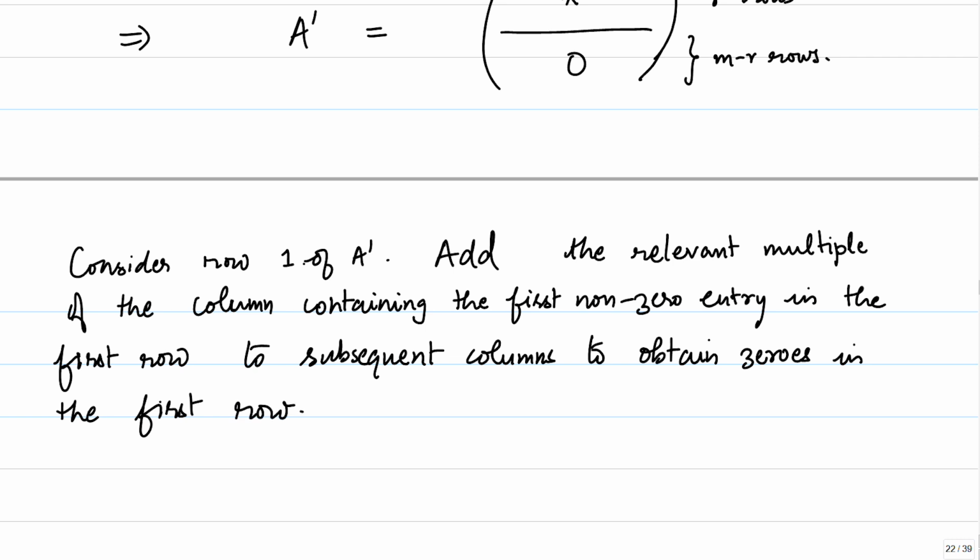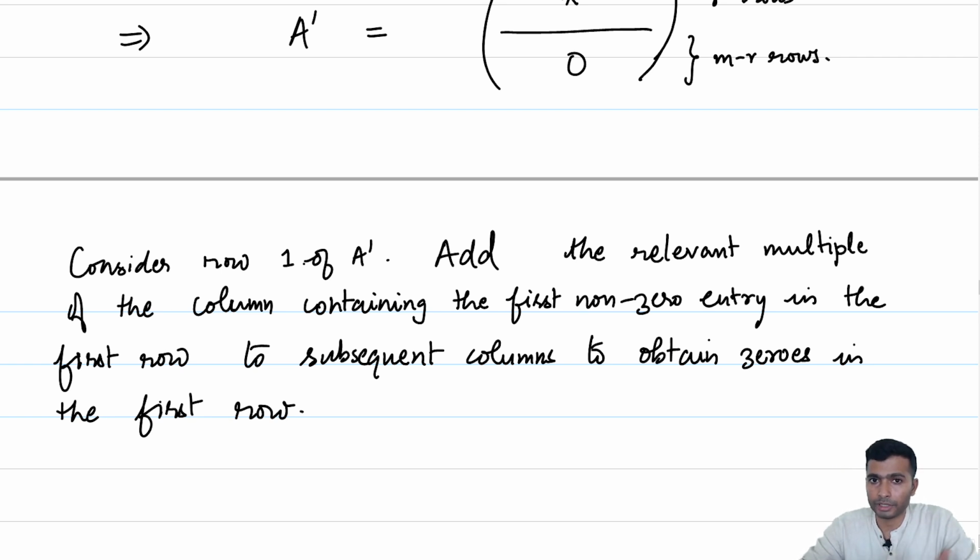So, if for example the first row has 1 in the 5th column, then for the 6th up to the nth column, you subtract A1k for k greater than 5 times the 5th column, and then you will get all the entries after the 5th column to be 0.